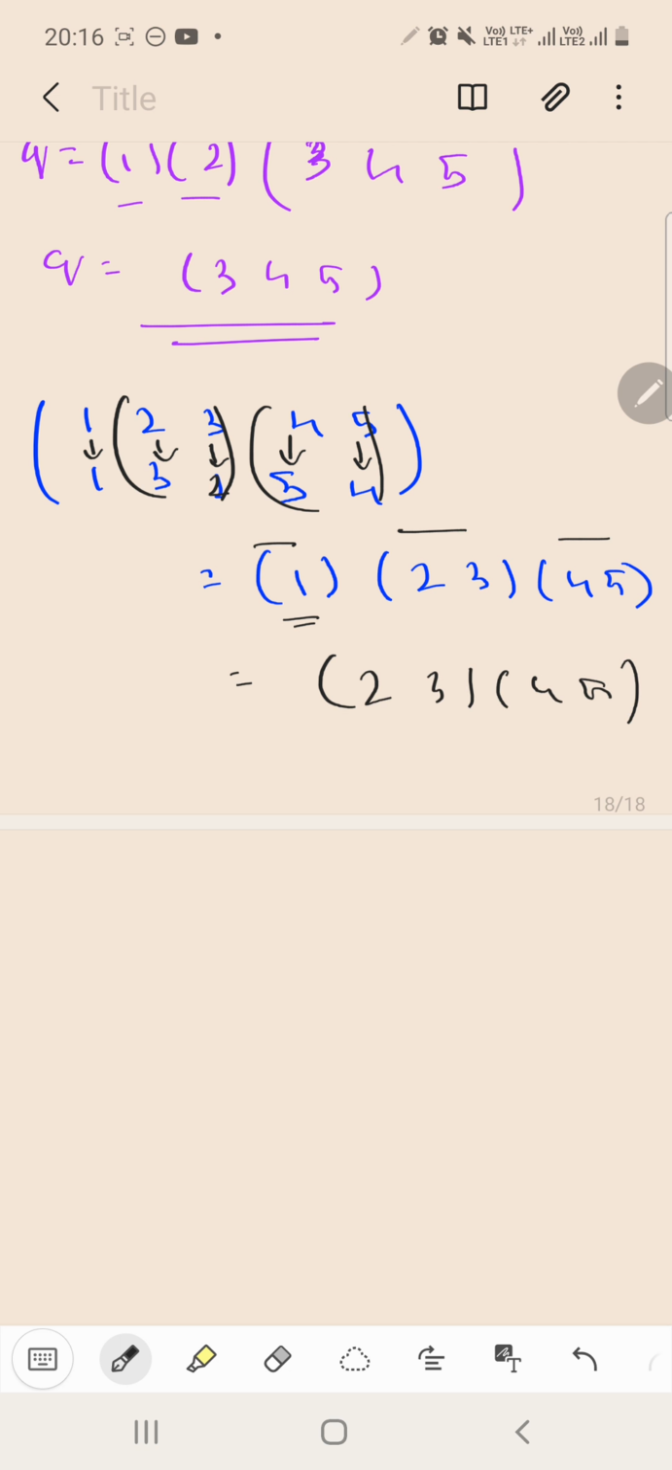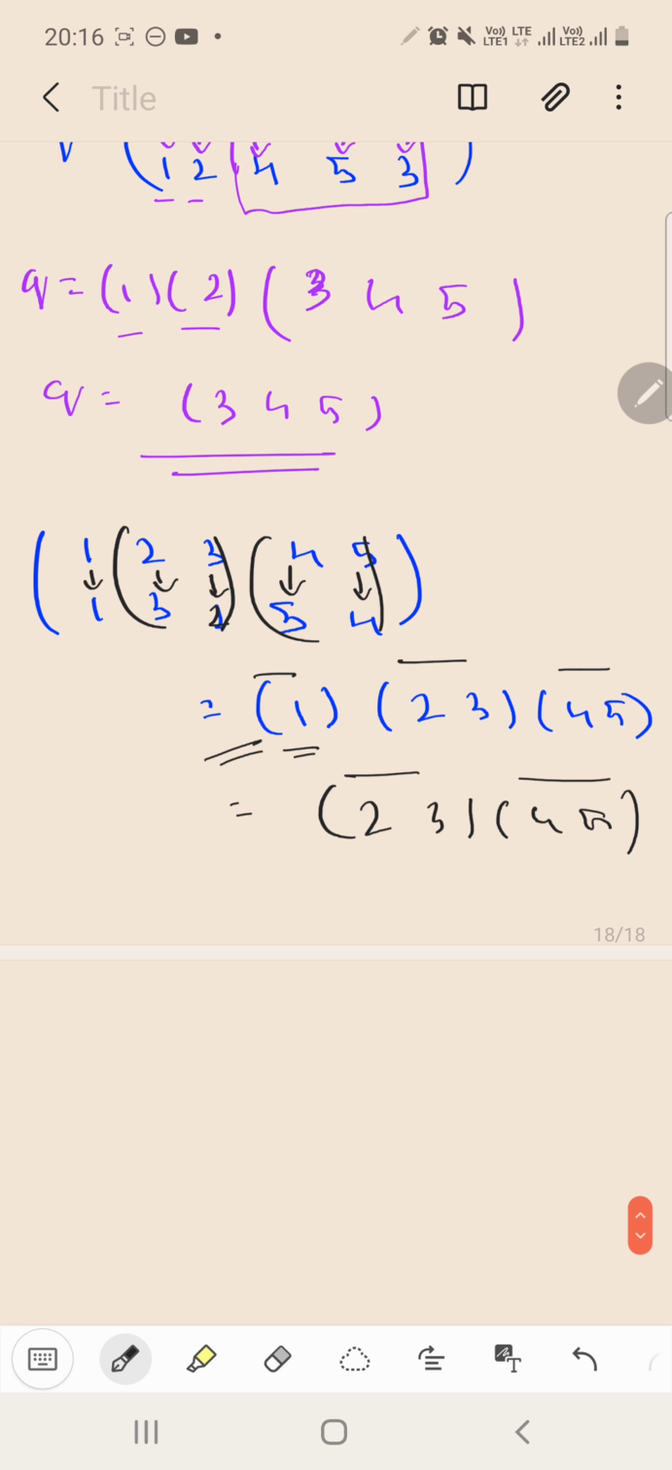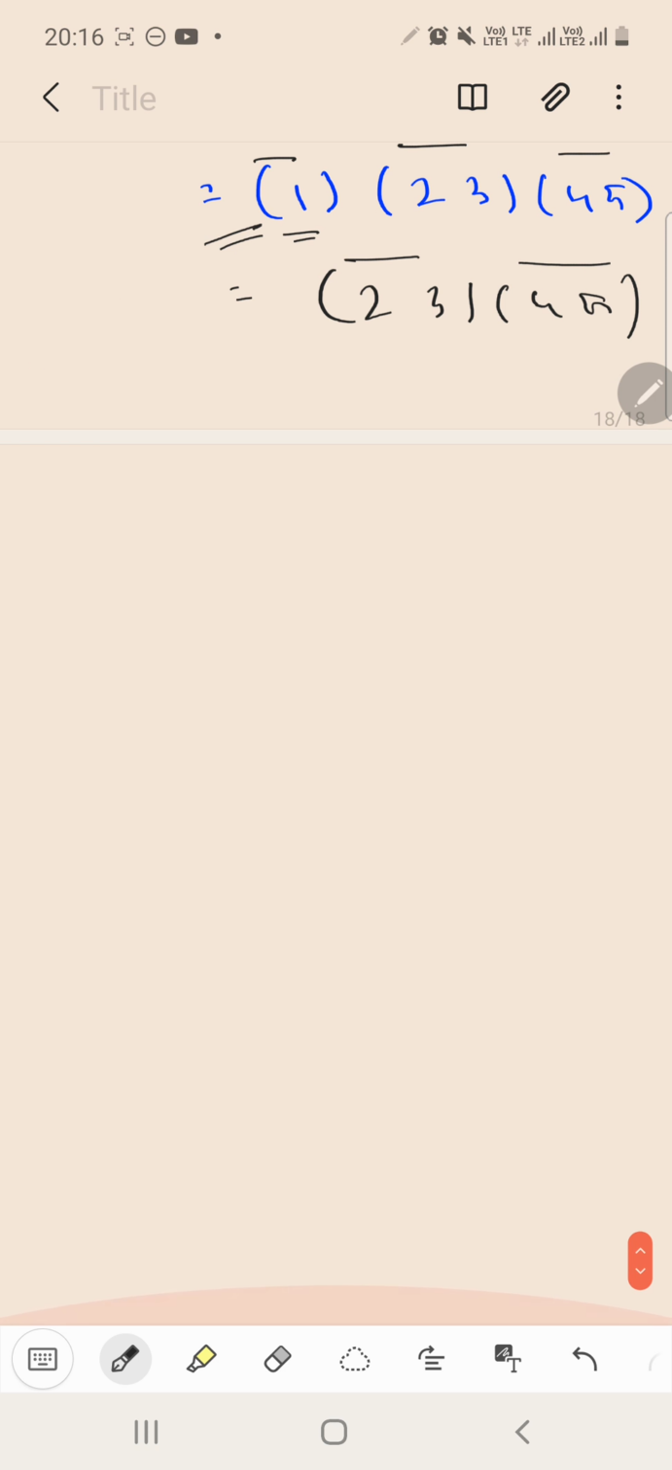Okay, got my point? Now what is the reason that we don't basically value the permutation or the element which gets exchanged by itself? So let's see if we multiply these two permutations, will we be able to get back this permutation or not? Okay, let's see. So we have the permutation (2 3) and (4 5). Now what does this permutation mean?